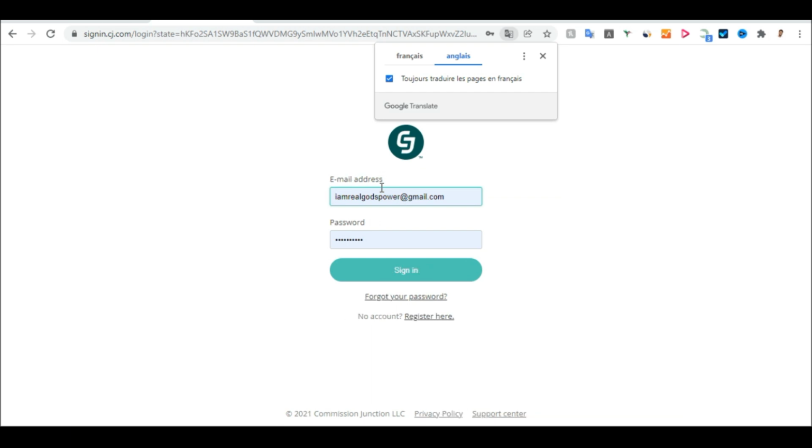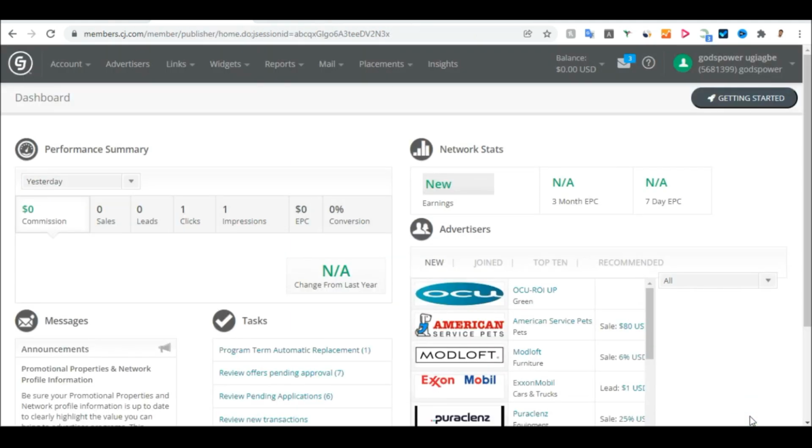So I just want to log into my CJ affiliate account. I hope you have logged into yours too. Just wait a second, I will log into my CJ affiliate account. As you can see, this is my CJ affiliate account. Currently, I have not made any money, I have not made any sale, but I got one click and one impression today because I didn't really promote any product today. So as you can see, my account is zero.